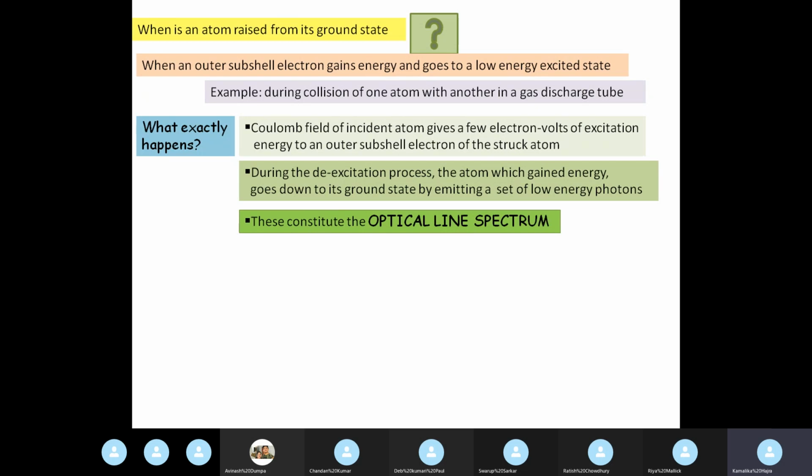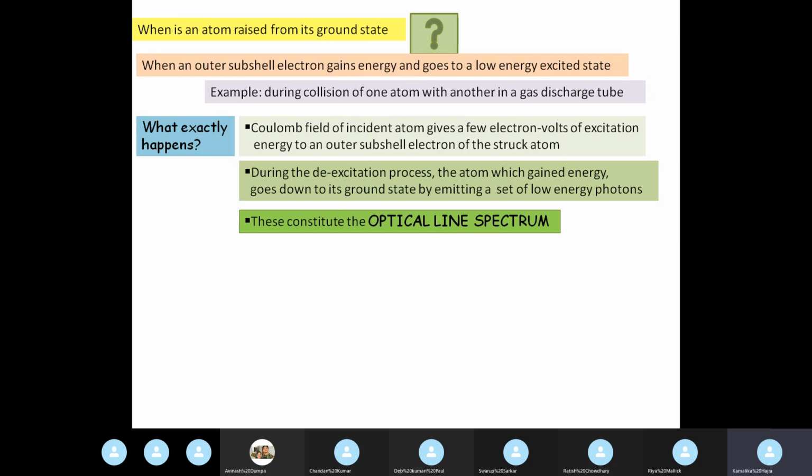When it emits a low energy photon, the line that is produced is called the optical line spectrum. Clear? This must be very clear too.